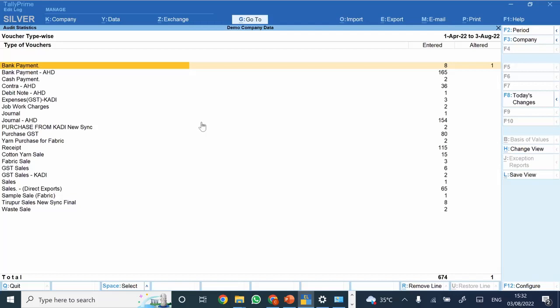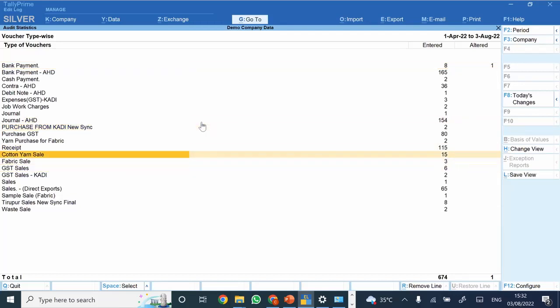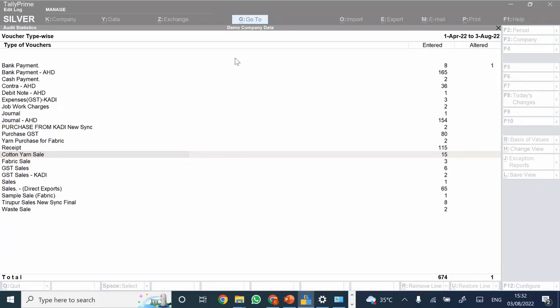So you can select your specific vouchers. You can define, let's say for sales, if there is any particular transaction or a particular type of transaction which you specifically want to verify, you can have it in a particular voucher type. And post that, you can make sure that for all those particular voucher types that have been defined, you are checking the same. So you can use this in the way you like.